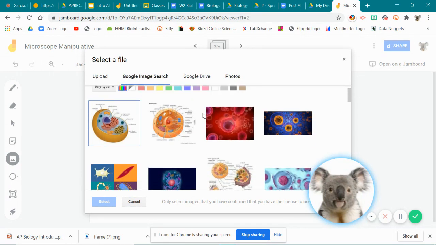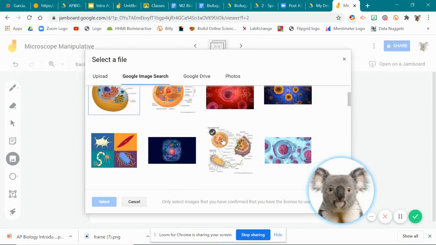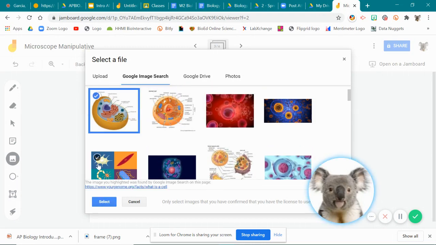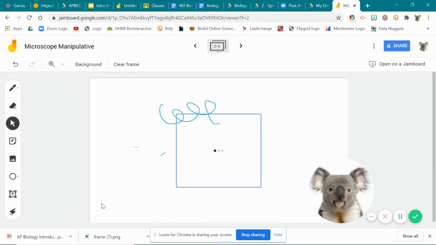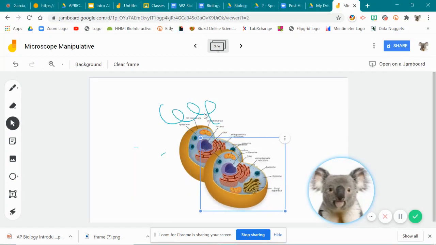and then you can take a look. And so, as far as Google, it links up with Jamboard, it actually has some good images already. So let's just go ahead and choose that one for the sake of this little tutorial. Select. All right, and so now that you have it, if you needed to add multiple, you can hit duplicate.